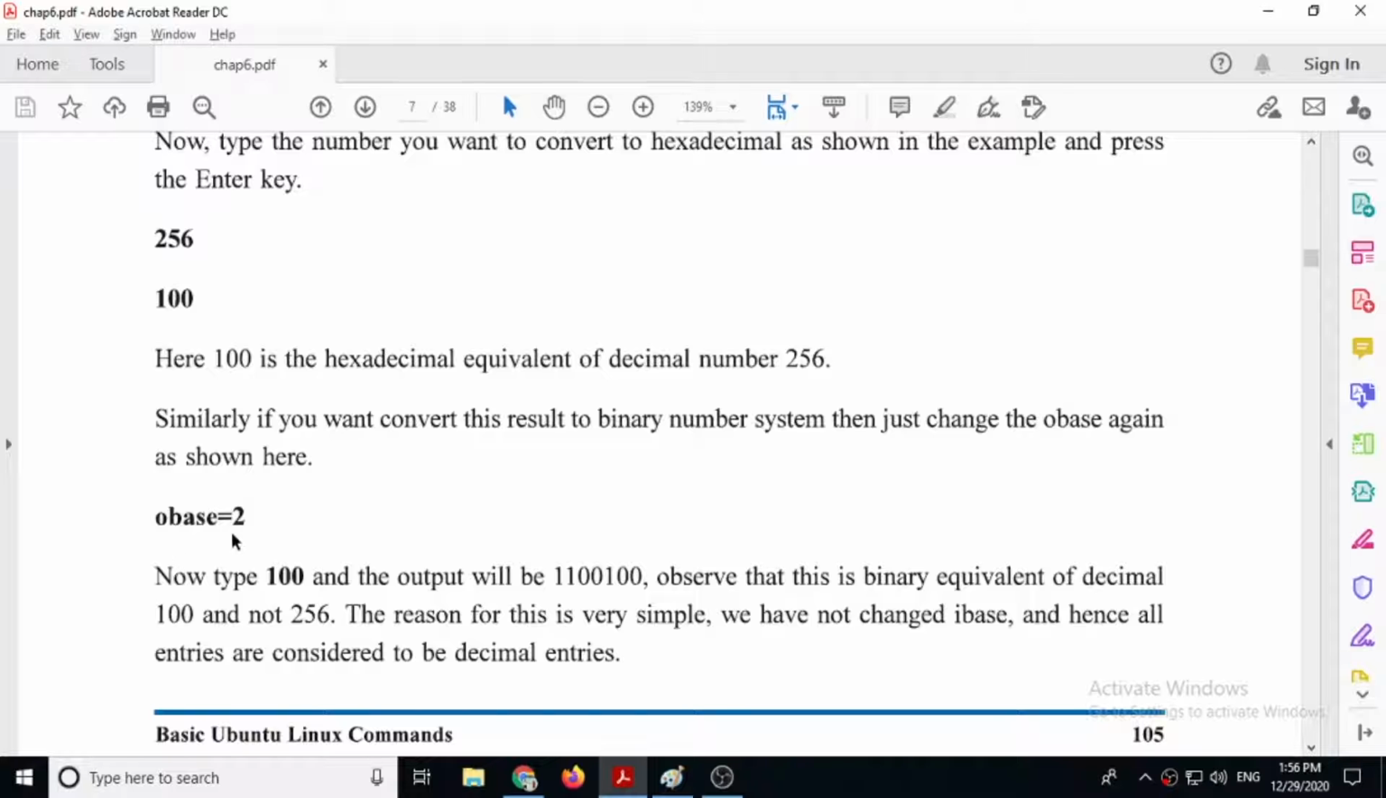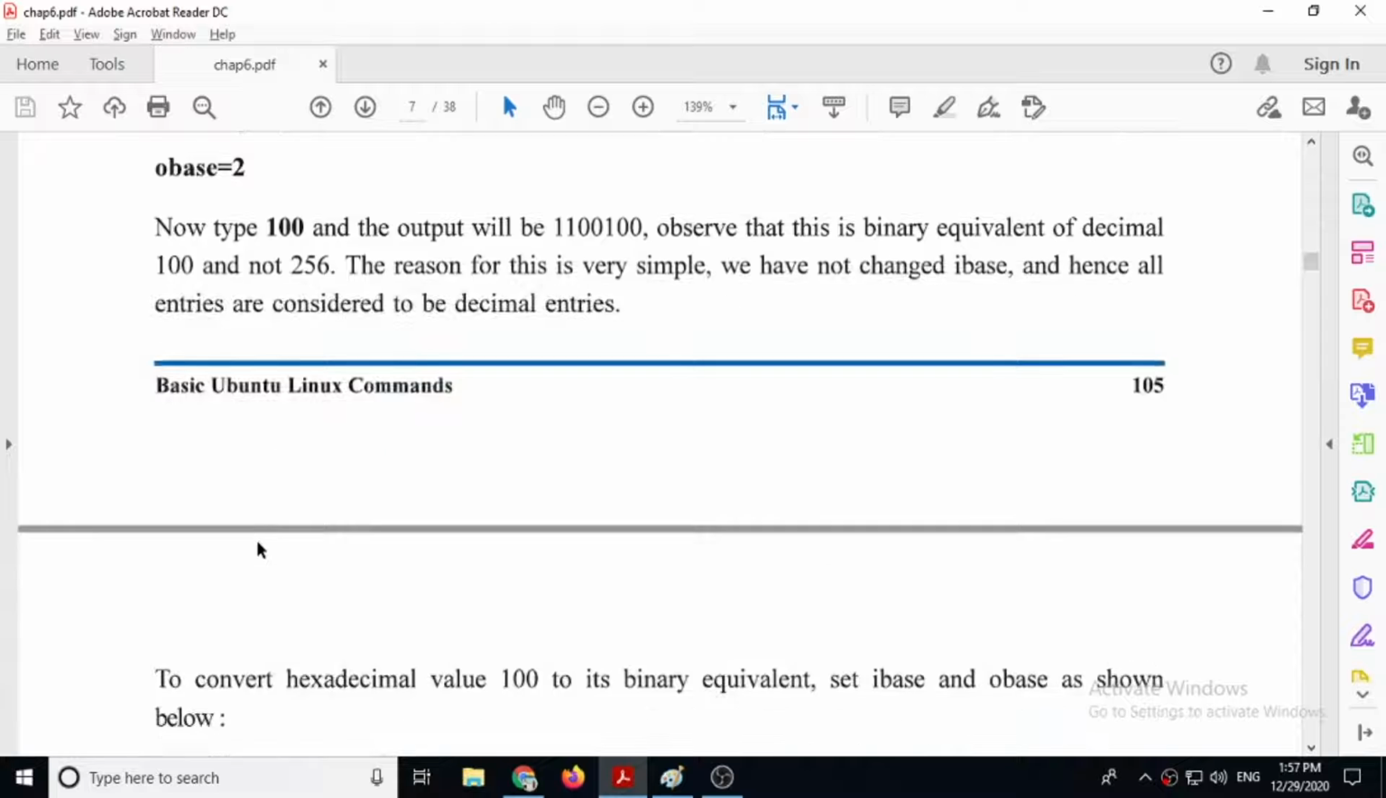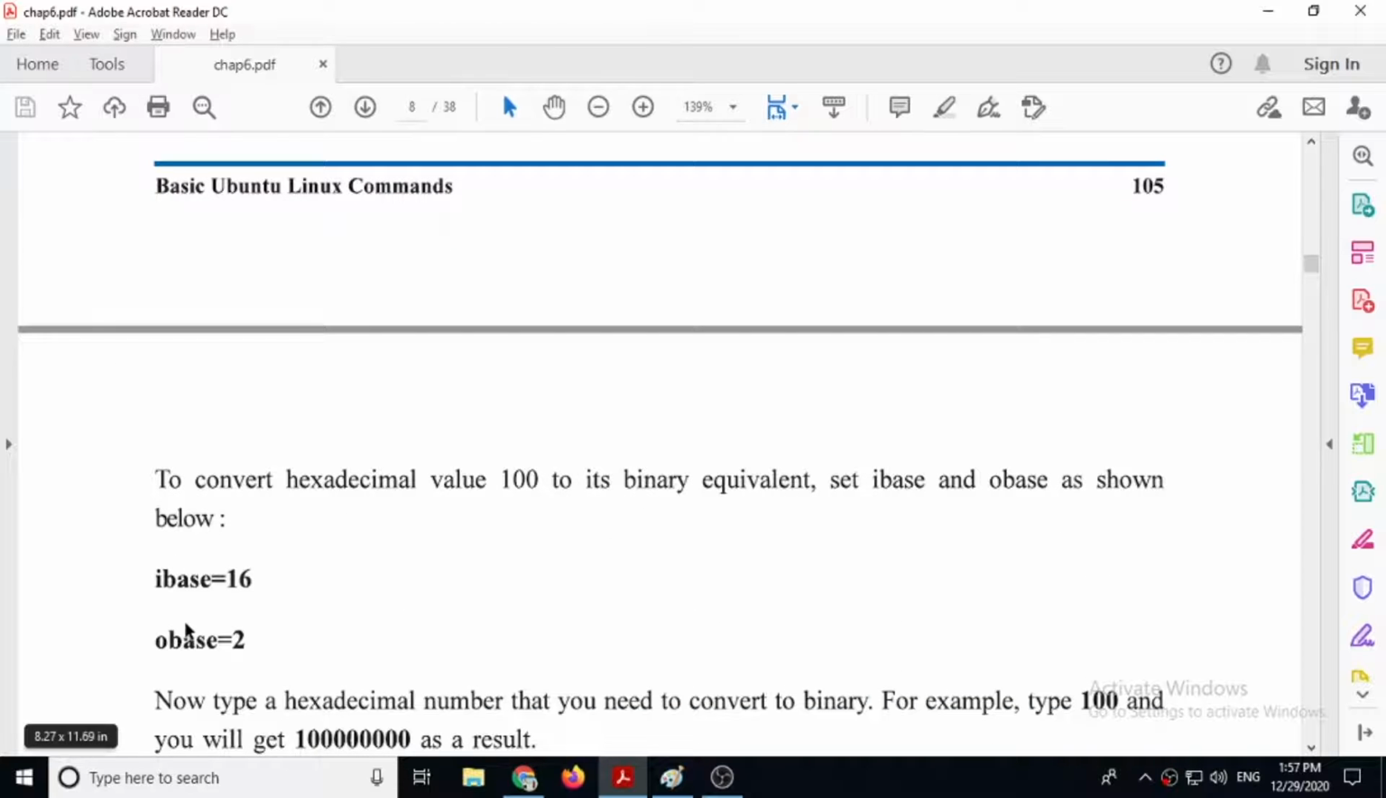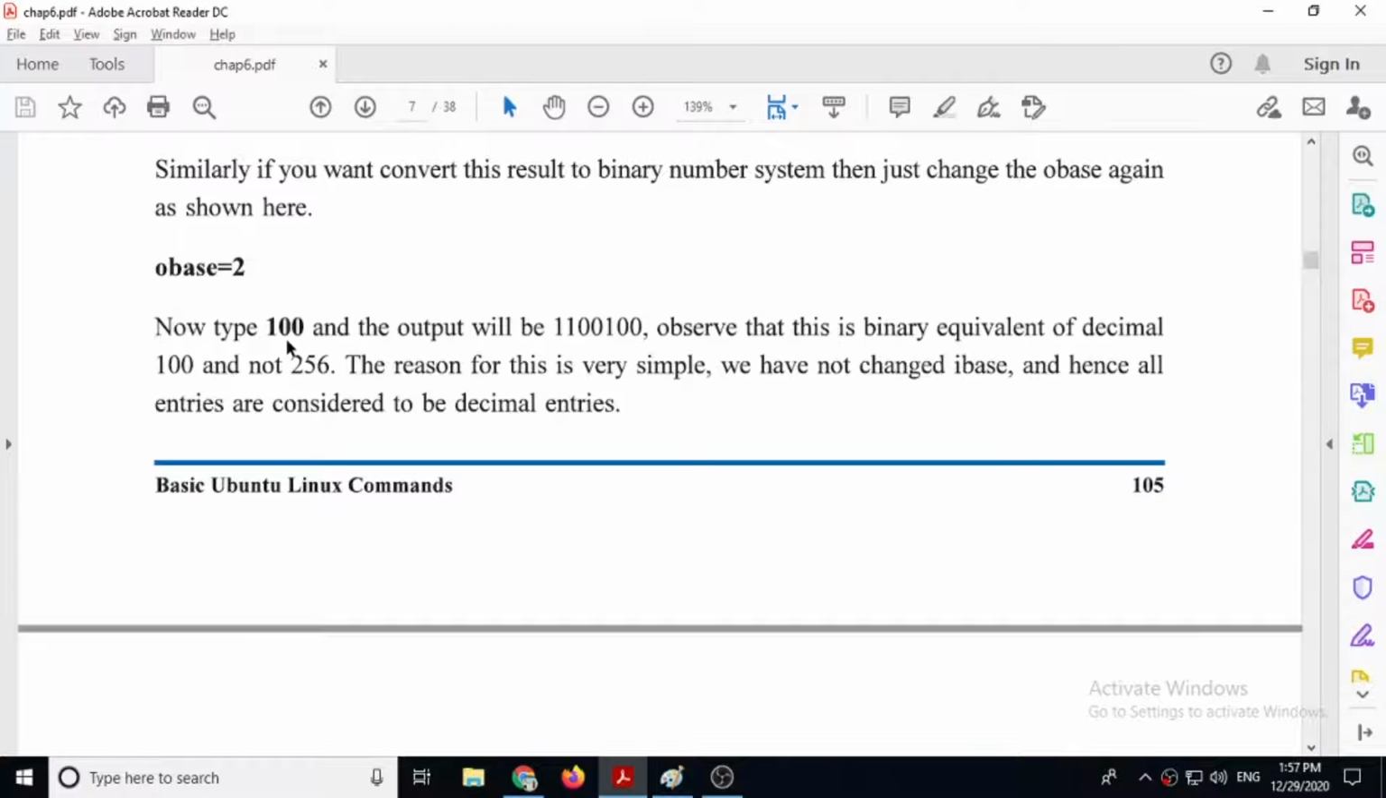Same way, suppose obase is equal to 2 is given. It means now whatever answer it gives you will be in binary. So next, suppose you type 100, then it will show you the binary equivalent of 100. So actually this is our decimal number 100, whereas in binary it can be written as 1100100. So this way it converts.